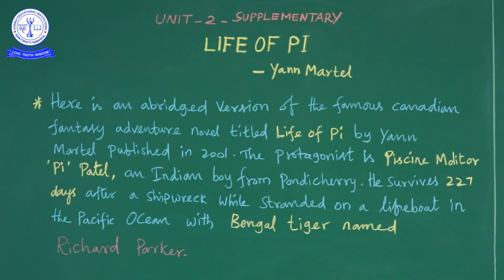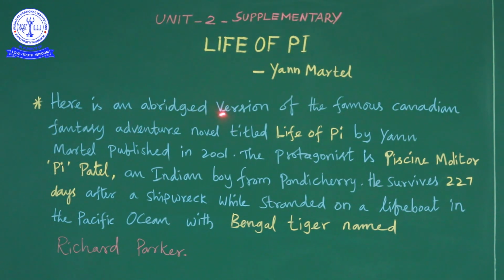Martel became internationally famous and he was awarded the Man Booker Prize in 2002. So Yann Martel was well known to the world only after he published Life of Pi.